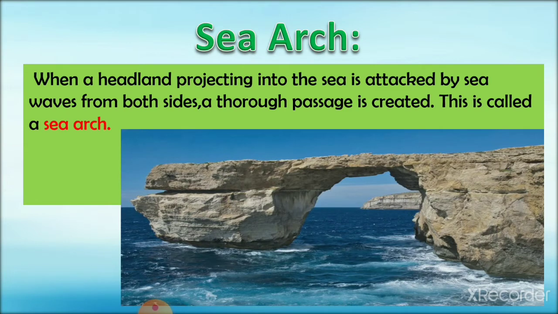Now, sea arch. When a headland projecting in the sea is attacked by the sea waves from both the sides, a through passage is created, right? So we have seen that a sea cave is created due to the continuous dashing of sea waves against the coast. But if the headland is projected and it is dashed by the sea waves from both the sides, then a through passage is created, and this is known as sea arch. You can see in the picture, right? It has created a passage. So this is a sea arch.